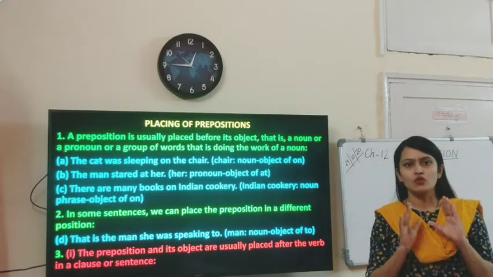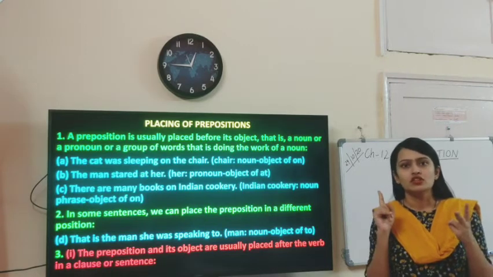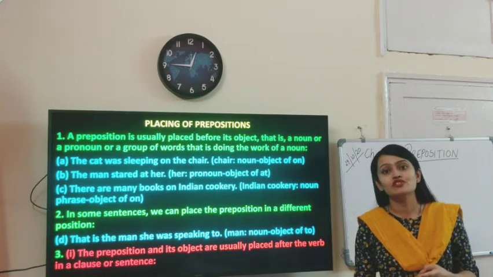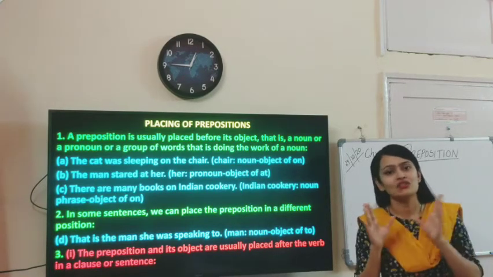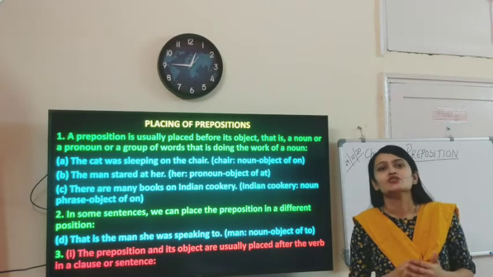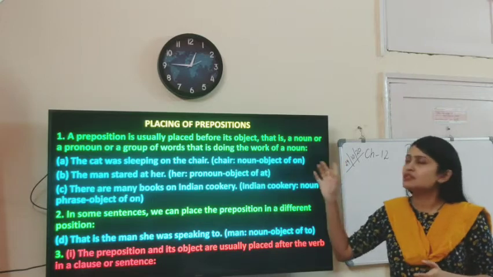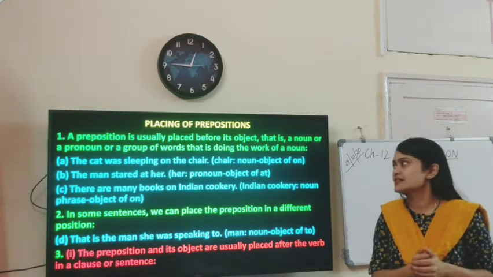So children, I hope you all are clear with the definition of preposition, the object of preposition, the two kinds of preposition. We went through the two lists of the simple and the complex preposition. Now the next important topic under preposition is placement of preposition. How do you place it? Where is it placed? Okay.